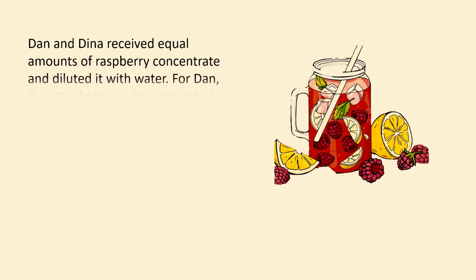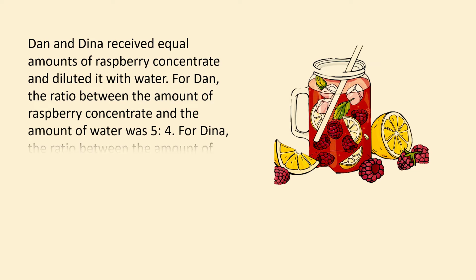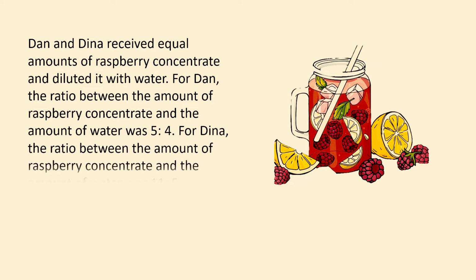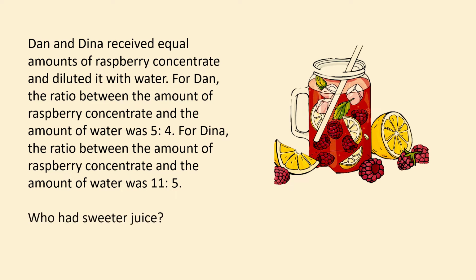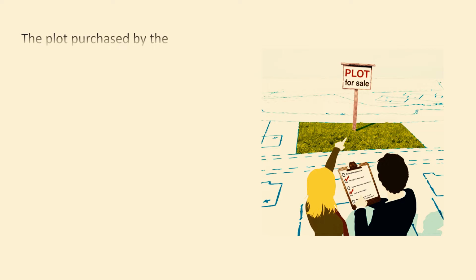Dan and Dina received equal amounts of raspberry concentrate and diluted it with water. For Dan, the ratio between the amount of raspberry concentrate and the amount of water was 5:4. For Dina, the ratio between the amount of raspberry concentrate and the amount of water was 11:5. Who had sweeter juice?